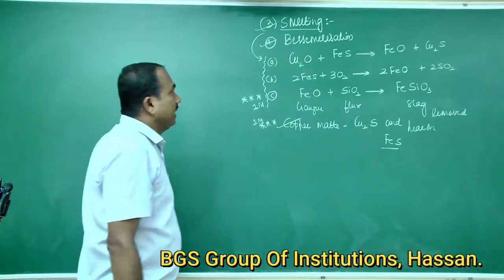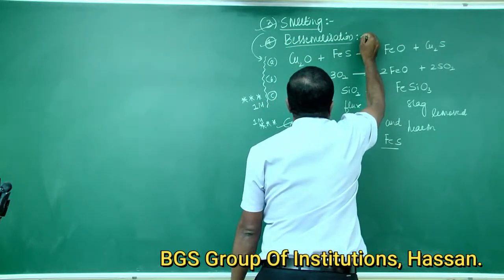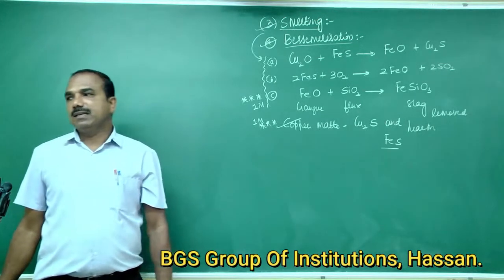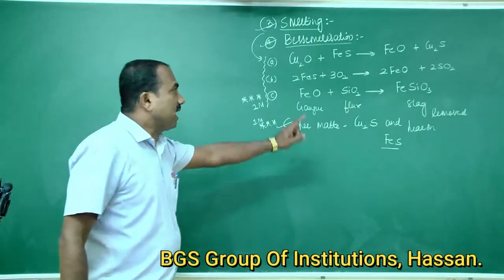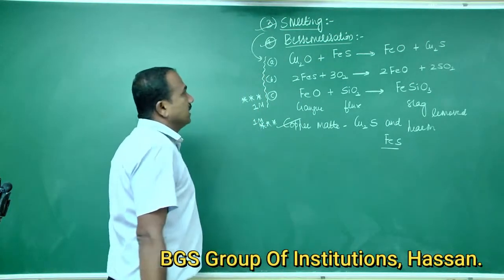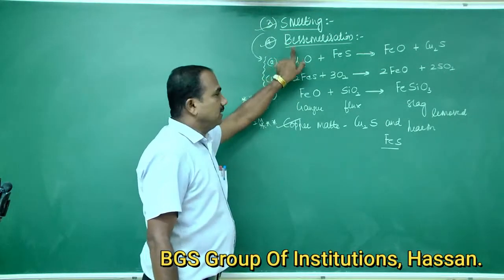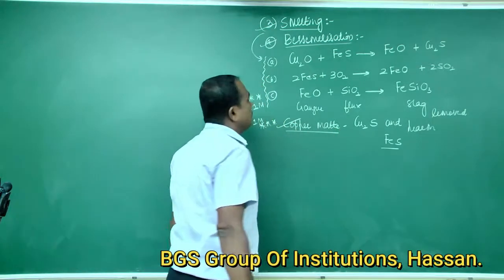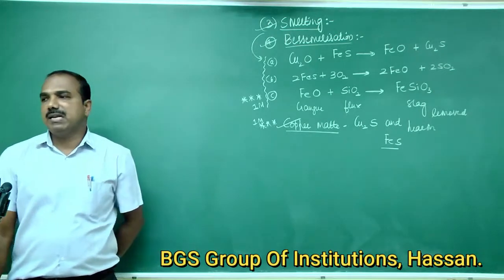The copper matte produced from smelting is transferred into a silica lined Bessemer converter.